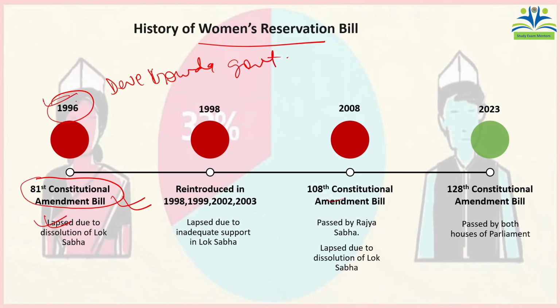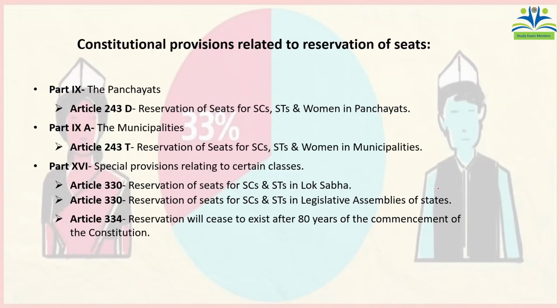So what was the year? They might ask you the year, or what was the name of that bill? Was it the 81st Constitution Amendment Bill? But this year is important. Then again it was introduced in 1998. Then again it was introduced by the UPA government in 2008. But most of the time it lapsed. And this time, in 2023, it was introduced as the 128th Constitution Amendment Bill.